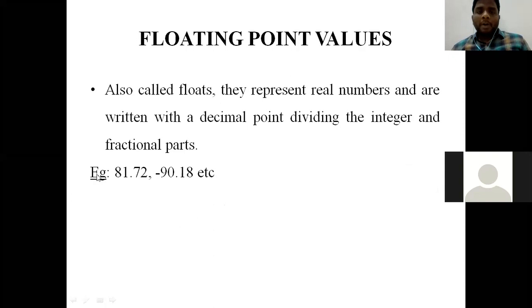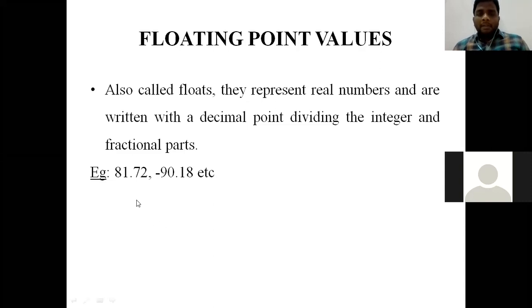Next one is floating point values, also called floats. They represent real numbers and are written with a decimal point. Previously we discussed that a decimal point is not allowed in the integer data type, but in the floating point data type it is allowed, and the values on the right side of the decimal point are called precision values.